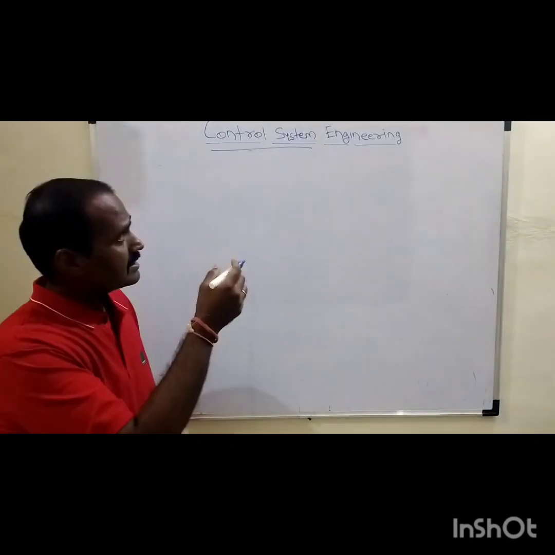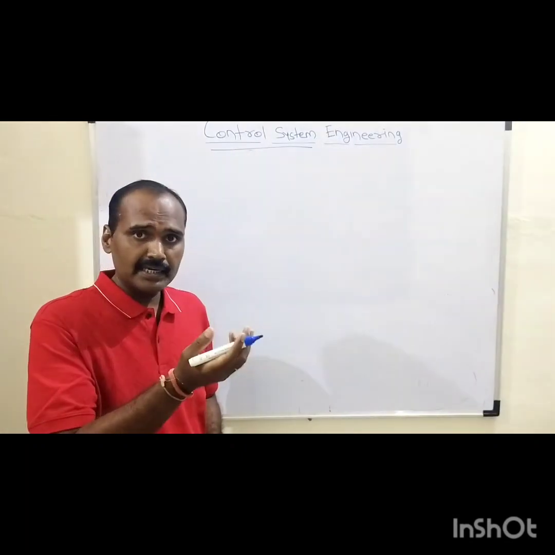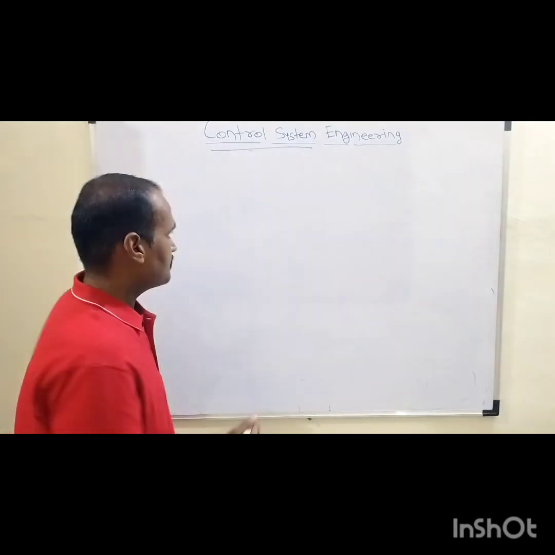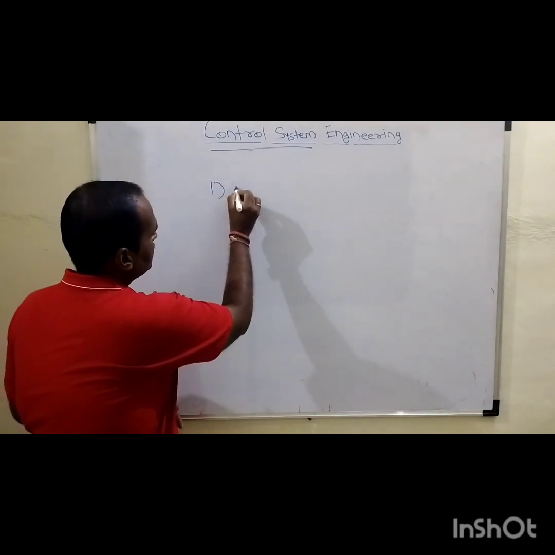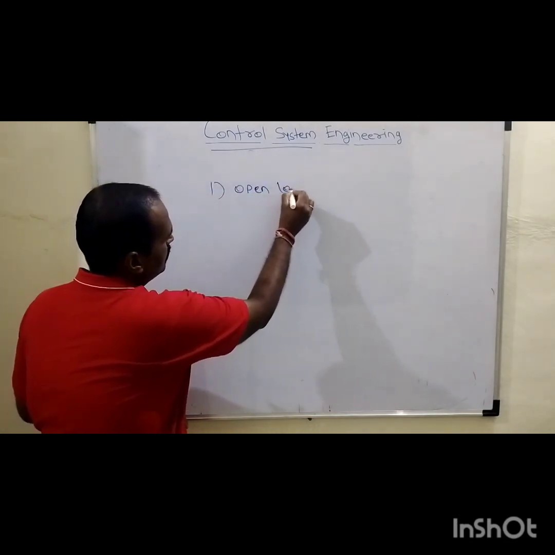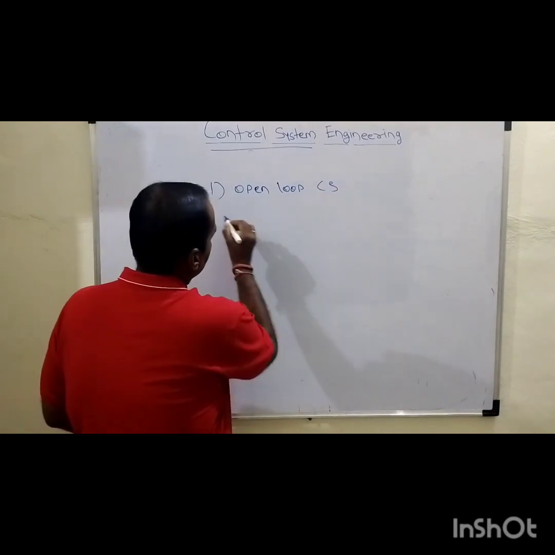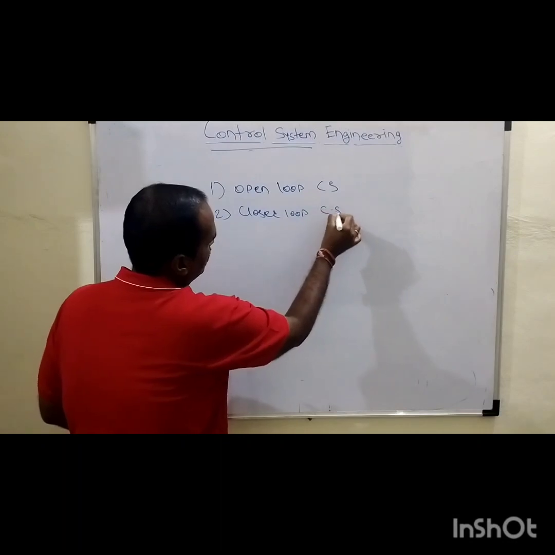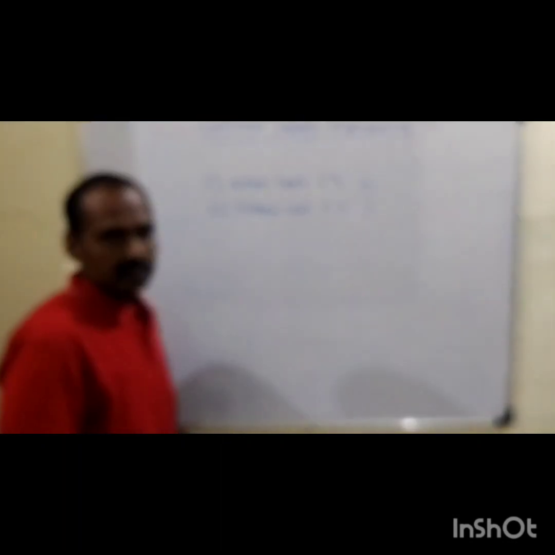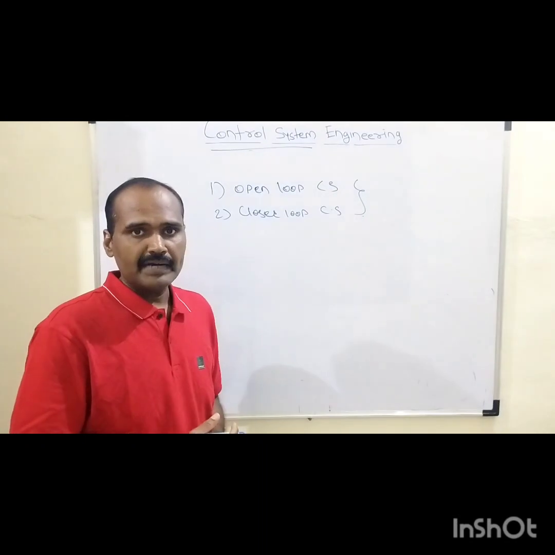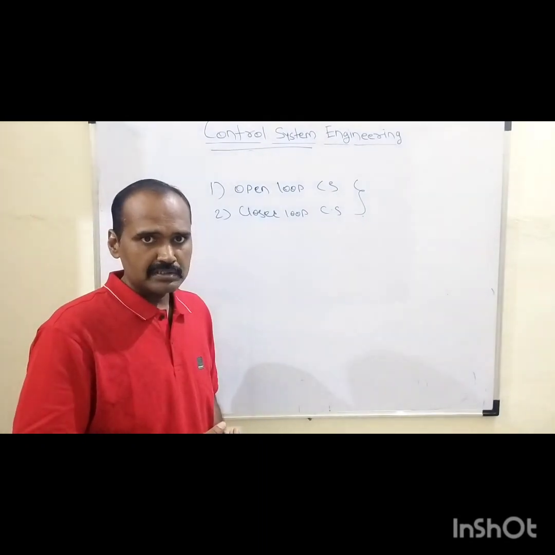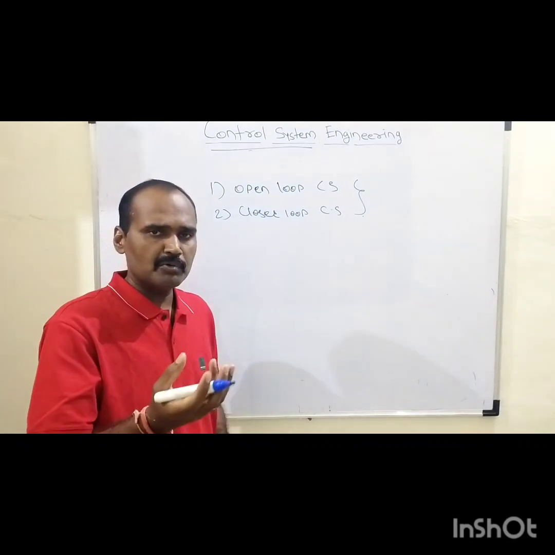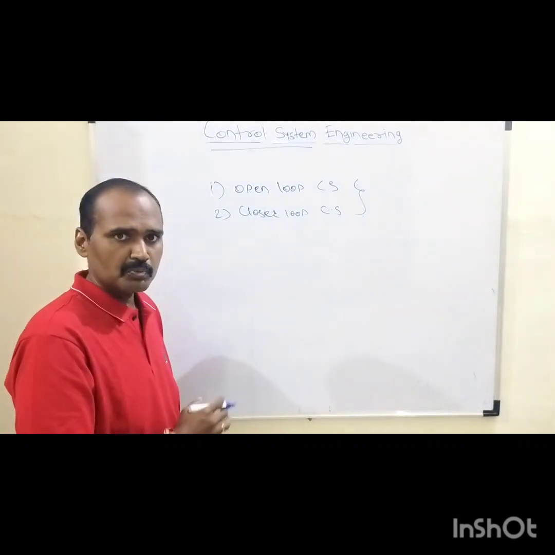Now, as far as the control system is concerned, it is broadly classified into two types. The first one is the open loop control system, and the second one is the closed loop control system. In order to define these two types, let us quickly consider the basic block diagram of a control system, either open loop or closed loop.